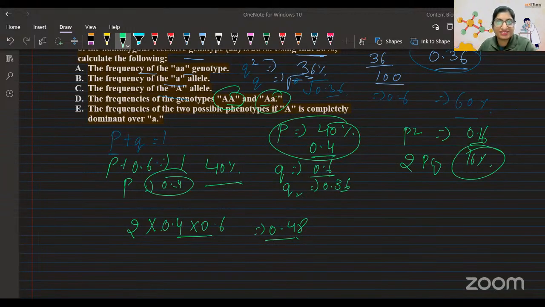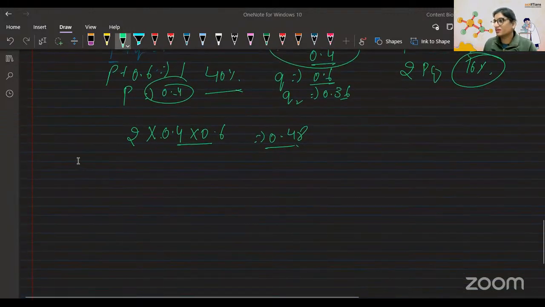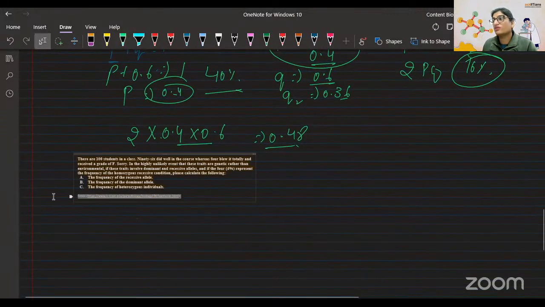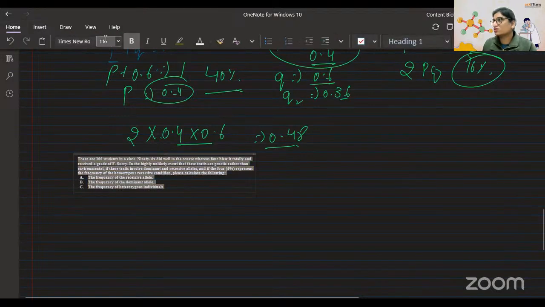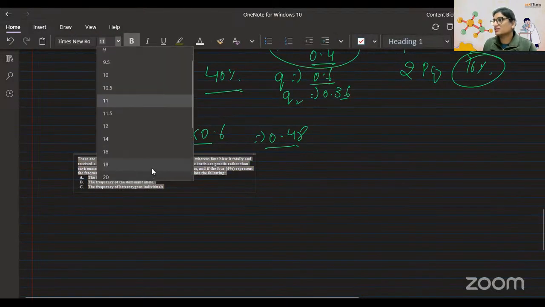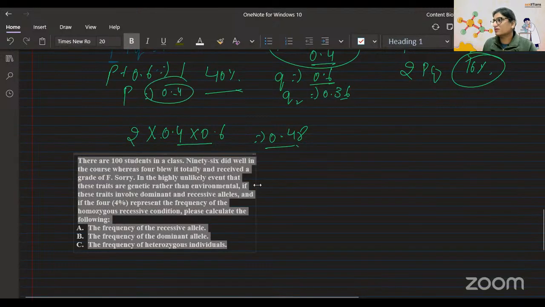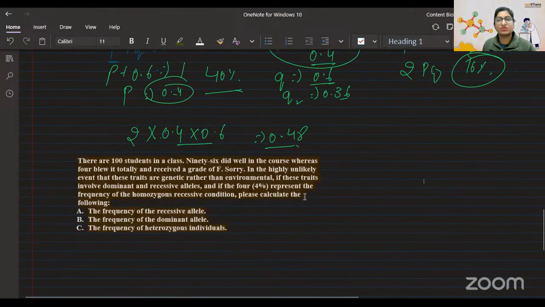I think we have practiced the Hardy-Weinberg principle, and if any numerical comes, you will be able to solve it. I am going to open a question here, and I expect that you're going to try solving it. This is the numerical that I'm copying here. You can take a screenshot and try practicing that. Try to solve it. It is very, very easy, not a very difficult one.